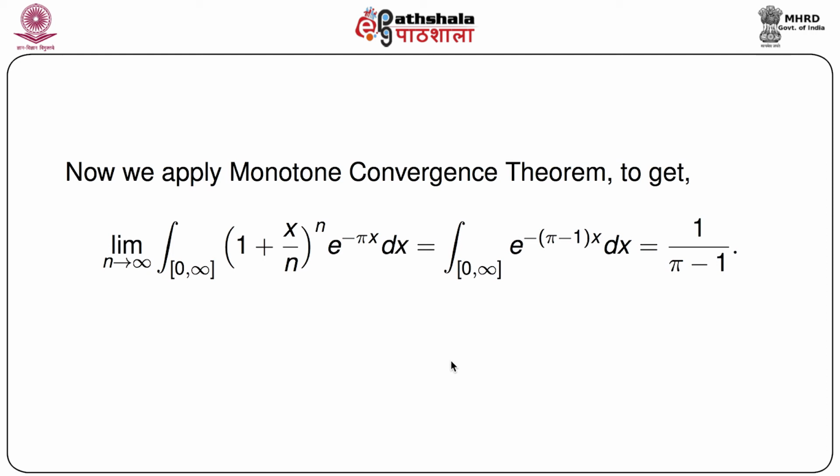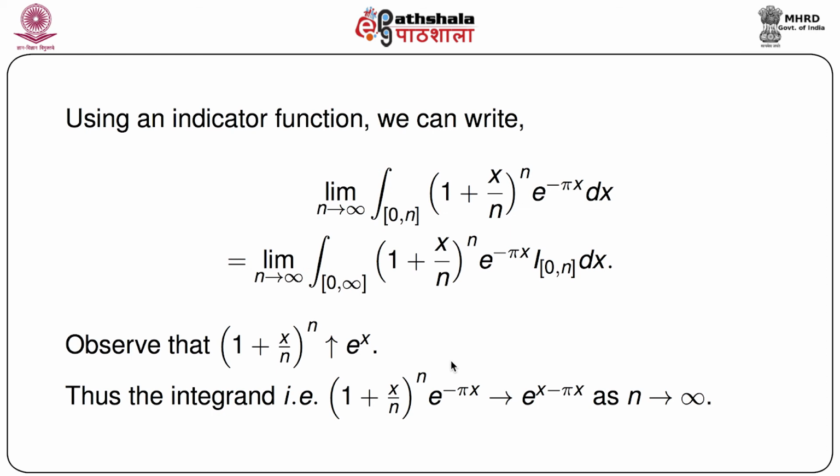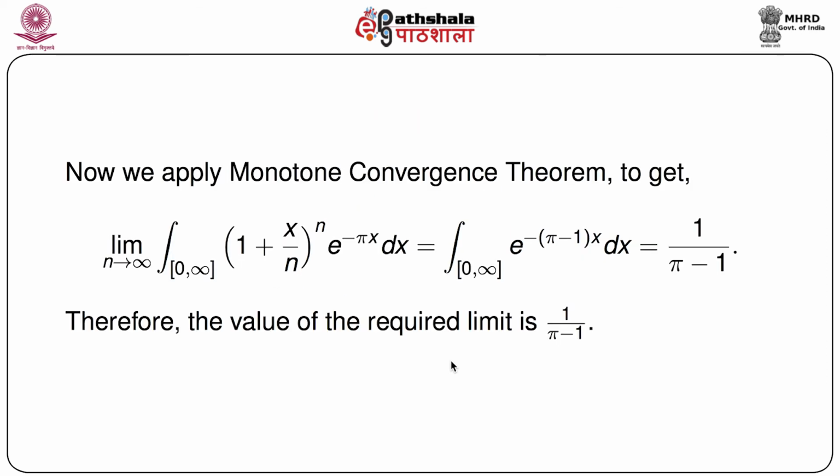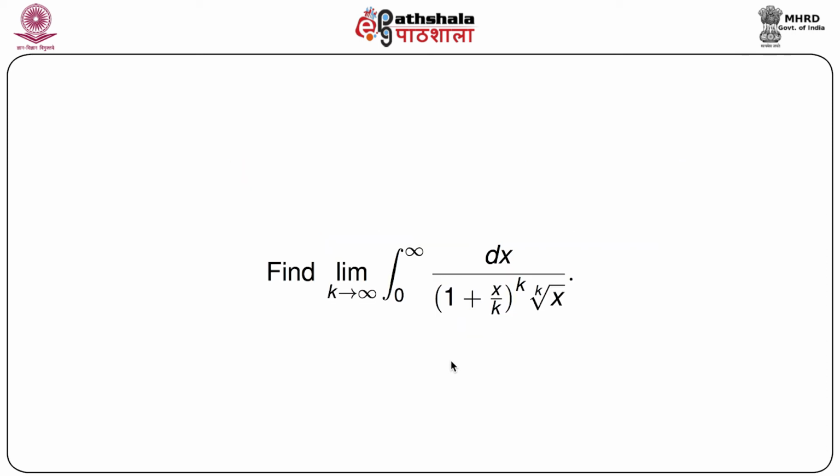So now we can immediately write that the value of the required limit is 1 by (pi minus 1). So that's the answer. Let us consider a similar type of problem, another one.